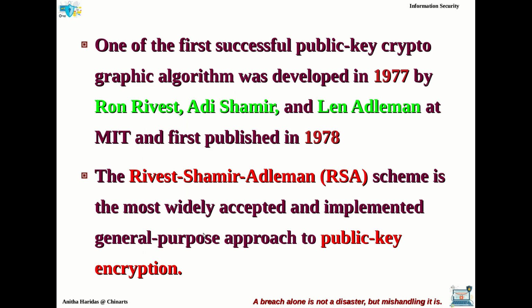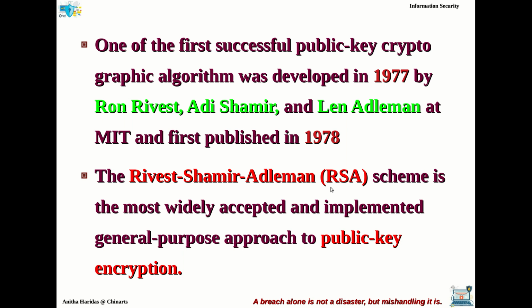So one of the first successful public key cryptographic algorithms was developed in 1977 by these three gentlemen at MIT, and it was first published in 1978. The RSA name is the authors' names.